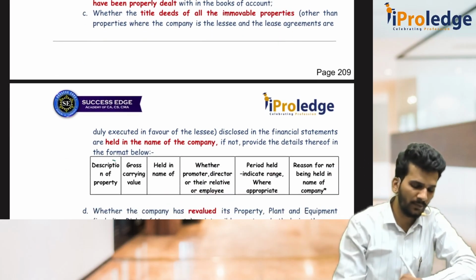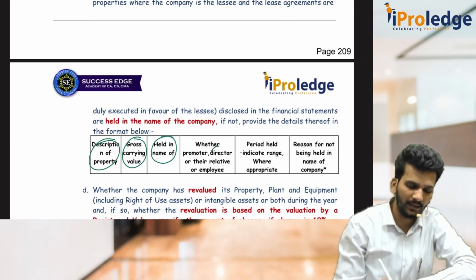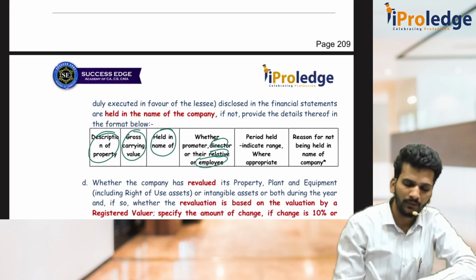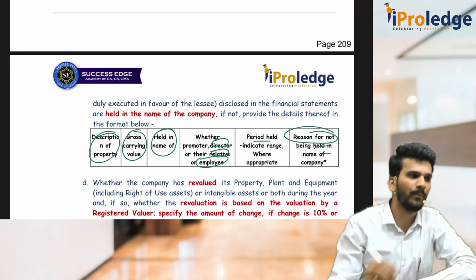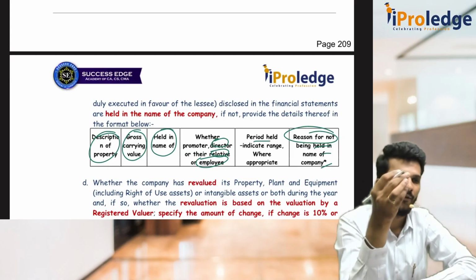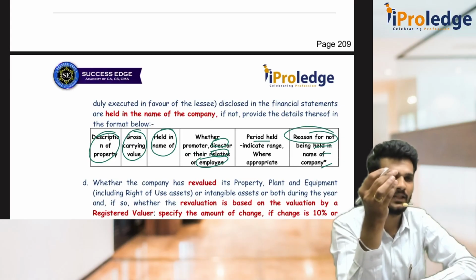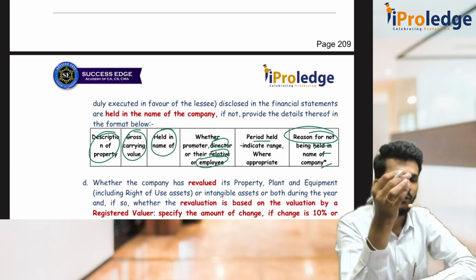So what is the description of the property? Sir, there is a land and the value of the land is this, and it is held in the name of person A, who is a director, employee, relative, all those things. And what is the period they are holding, and what is the reason for not holding in the name of the company? Third part of clause 1. In the first clause, PPE, fixed assets and intangible assets, they are talking about whether the company is maintaining the fixed asset register.